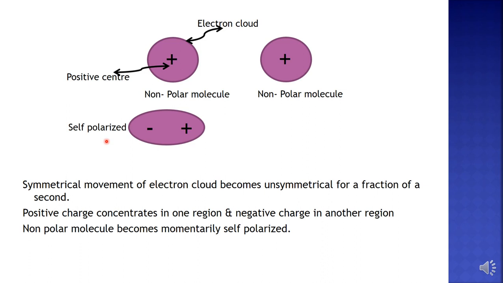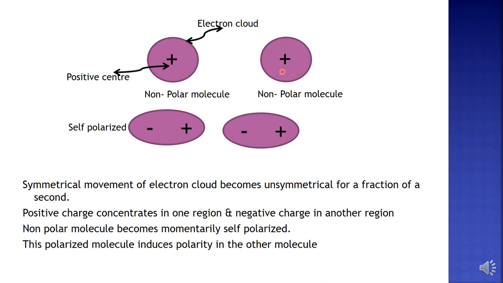For a fraction of a second, the non-polar molecule becomes self-polarized. Now this polarized molecule can induce a dipole moment in another non-polar molecule. Right? When the self-polarized molecule comes closer to a non-polar molecule, it can induce a dipole in this non-polar molecule as well.